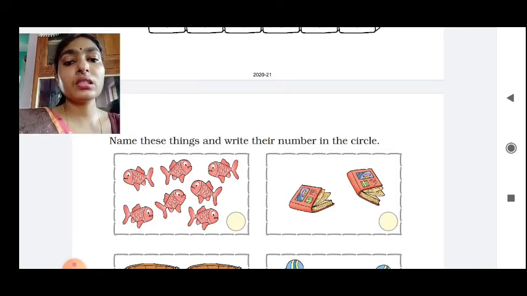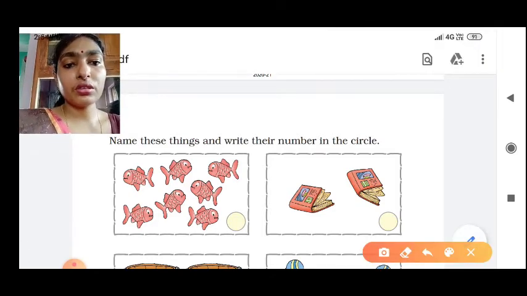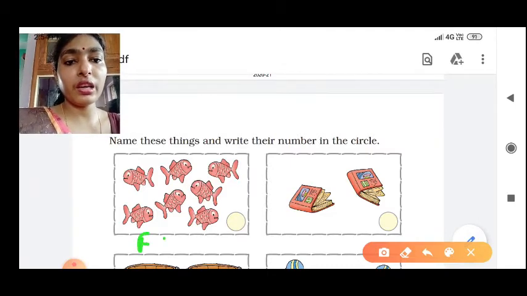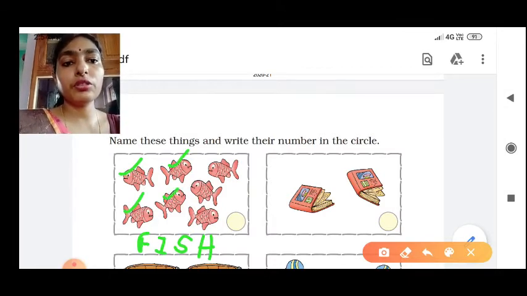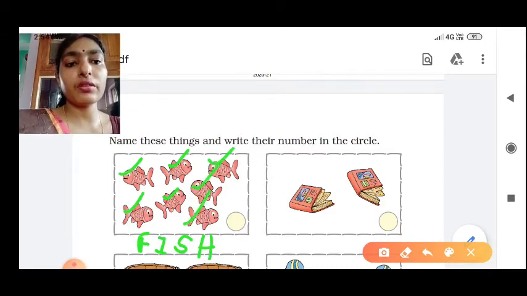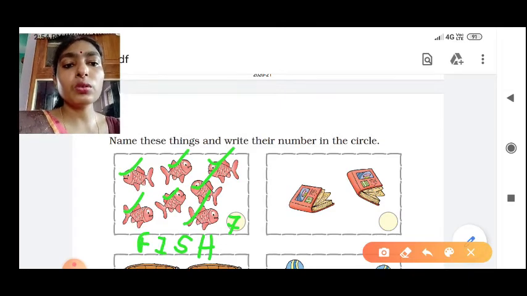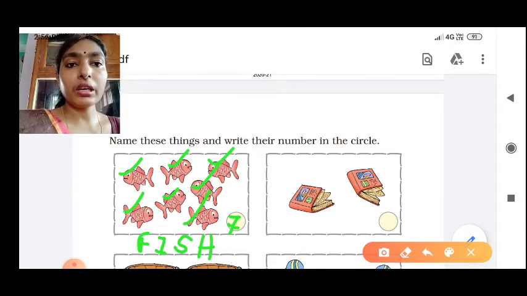This is fish. So here you will write F-I-S-H, fish. And how many? 1, 2, 3, 4, 5, 6, 7. So in the circle you will write 7. So down you will write the object, then in the circle you will write the number counted.